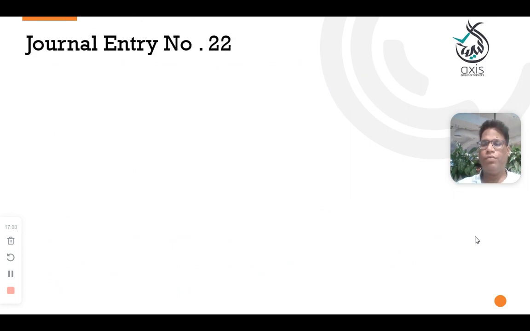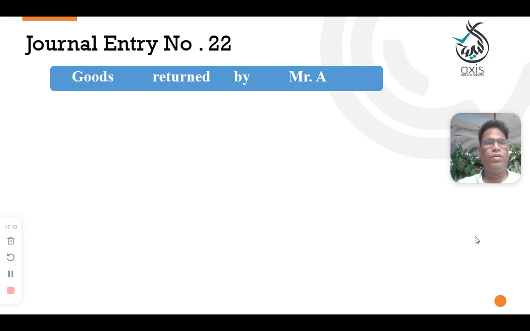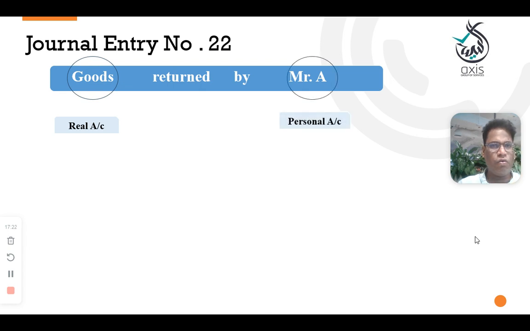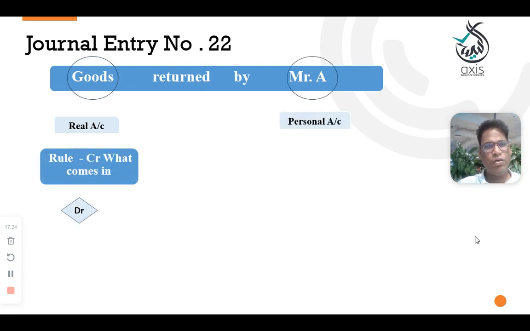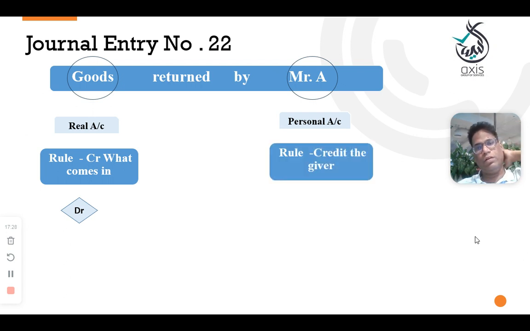Entry number 22: Goods returned by Mr. A. Here, goods returned by Mr. A means Mr. A returned the goods, we are receiving them back. That means we already sold before, and now he returned. Goods is a real account, Mr. A is a personal account. Goods are coming in, you need to debit it, and by the rules, Mr. A is the giver, so you need to credit.